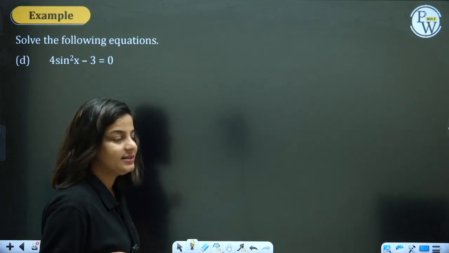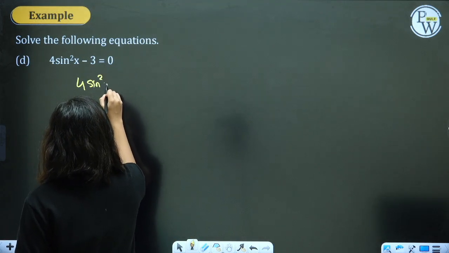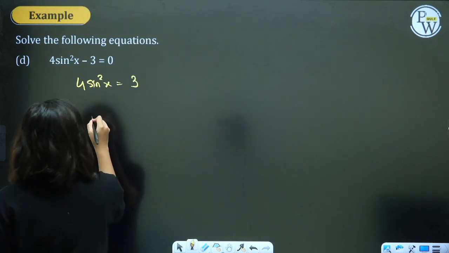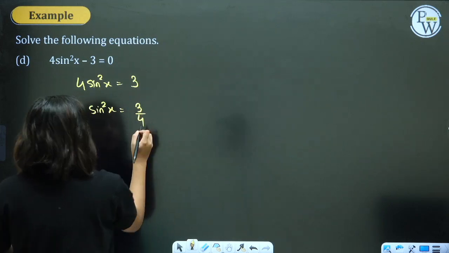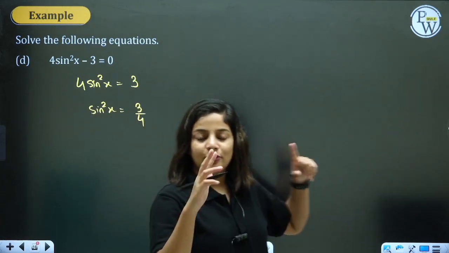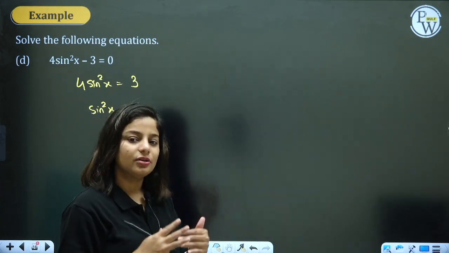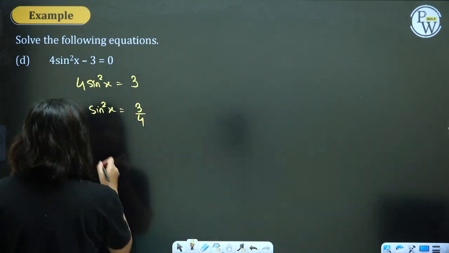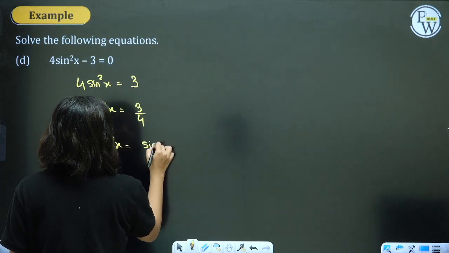4 sin²x − 3 = 0. 4 sin²x = 3, so sin²x = 3/4. Now either you can take the square root, put plus minus root 3 by 2, and that will be a little lengthy because we just learned the formula: sin²x = sin²α.